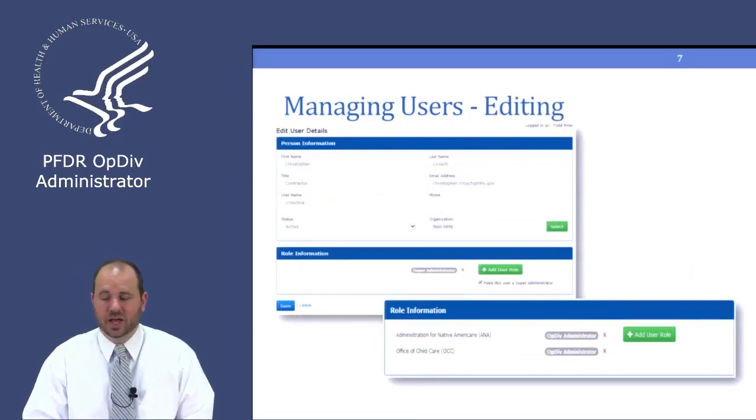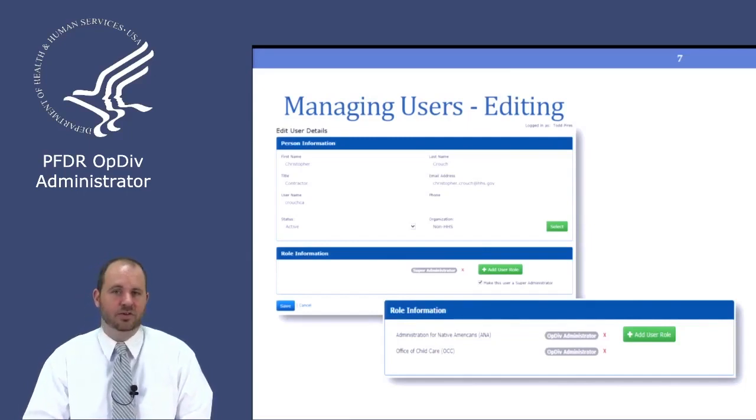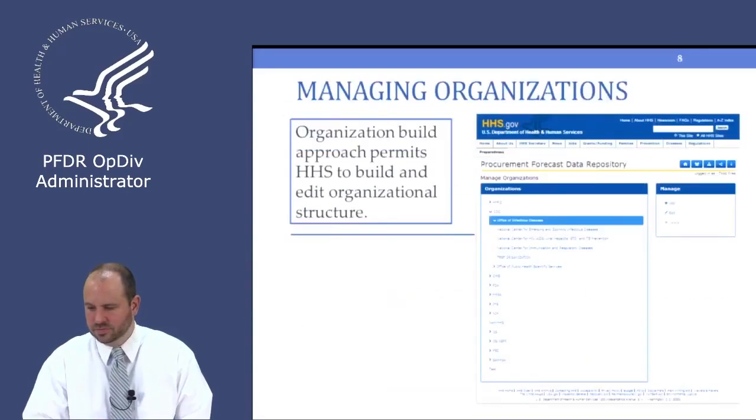To edit a user, we'll click on that green pencil icon, and it'll bring you to the same page, except all their information will be currently filled out, as well as it'll show their role information at the bottom. So see here in this box near the bottom, the Administration for Native Americans and the Office of Child Care. This user would be an OpDiv administrator in those two areas.